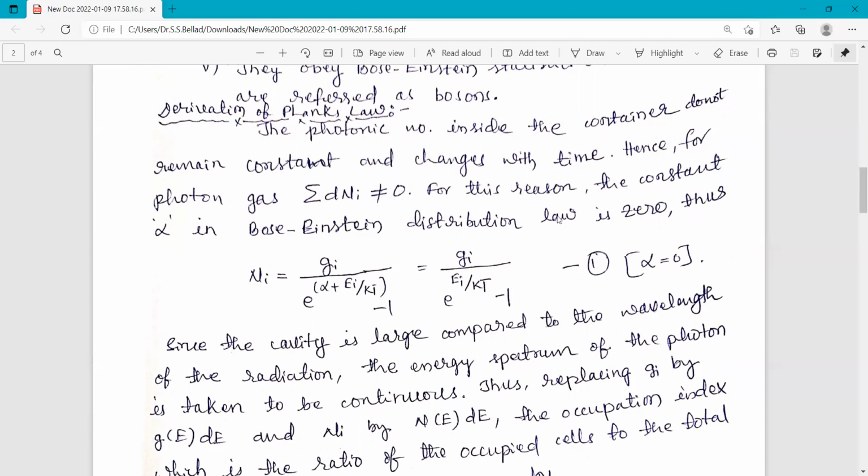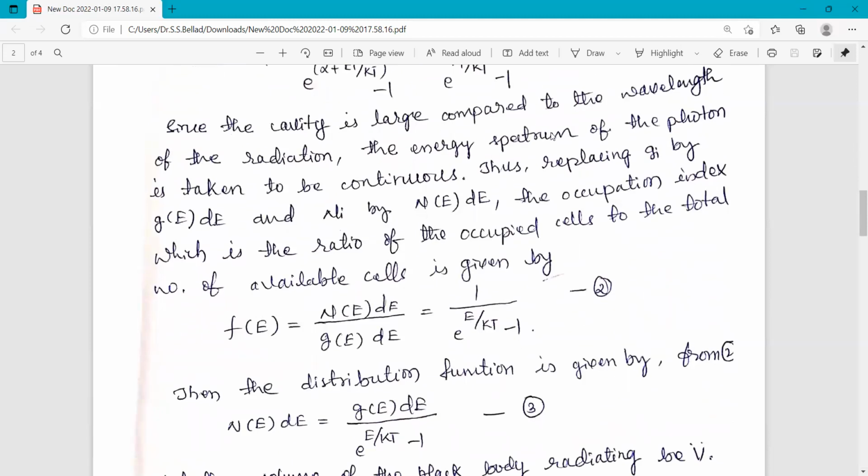For this reason, the constant alpha in the Bose-Einstein distribution law is 0. So this is the Bose-Einstein distribution: Ni is equal to Gi divided by e raised to alpha plus Ei by kT, minus 1. This constant alpha will have the value 0, because the photonic number is not constant. And thus, you set alpha equal to 0 here. So this equation becomes Gi divided by e raised to Ei by kT minus 1.